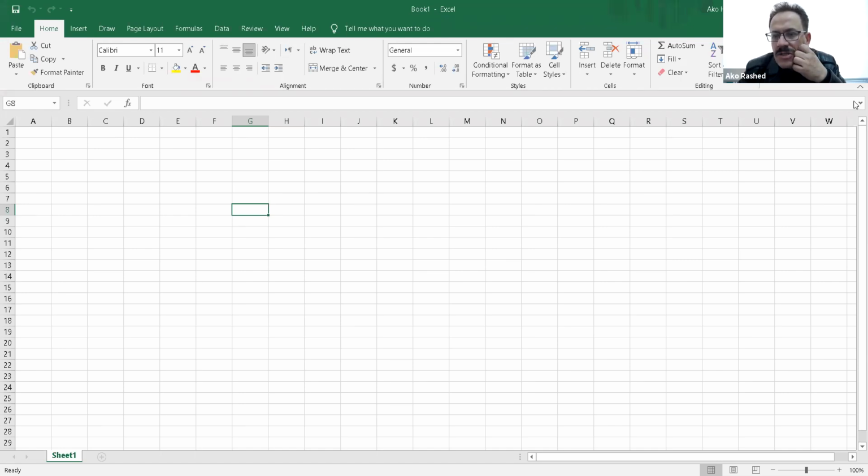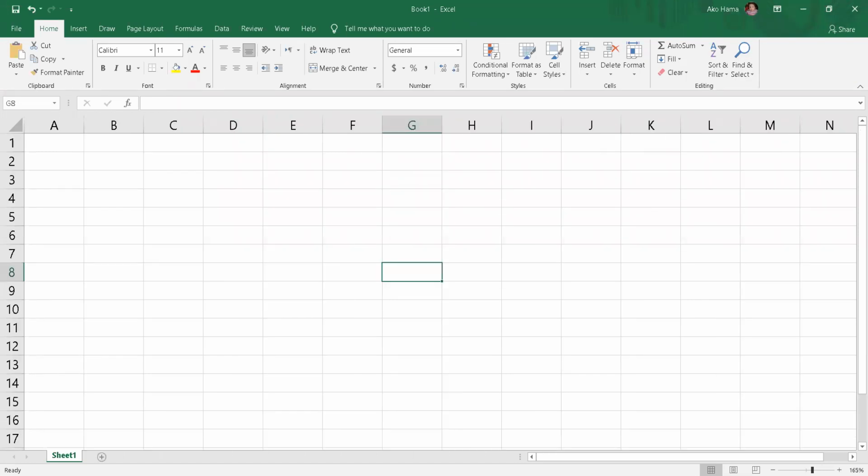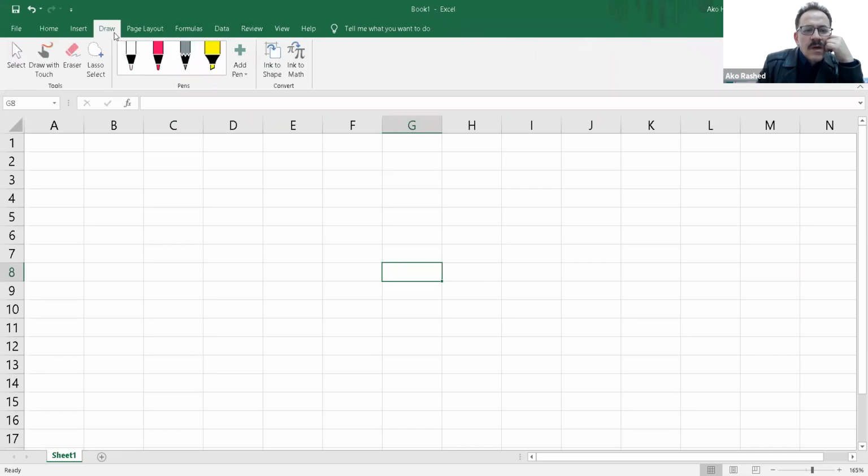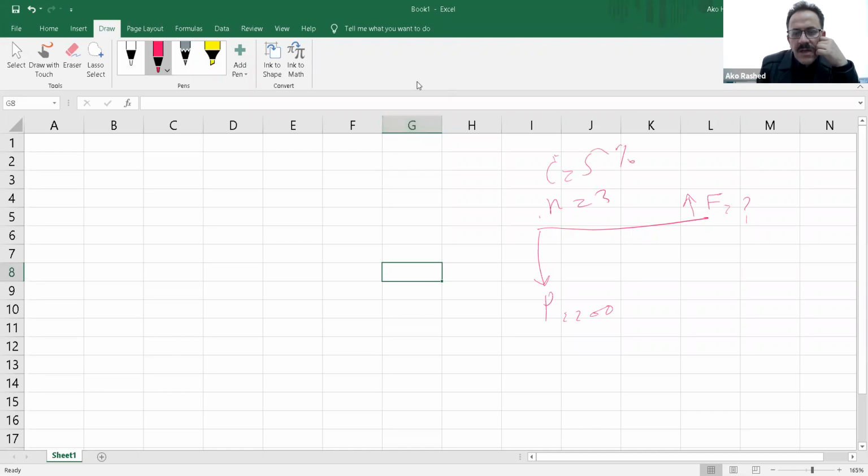Now in the Excel sheet, for each value, for example, my case is I have a P. I want to see how much is the value of F. The P was $200. The F I want to see, N equal to 3, I equal to 5. Okay. So for this one, what should I do?